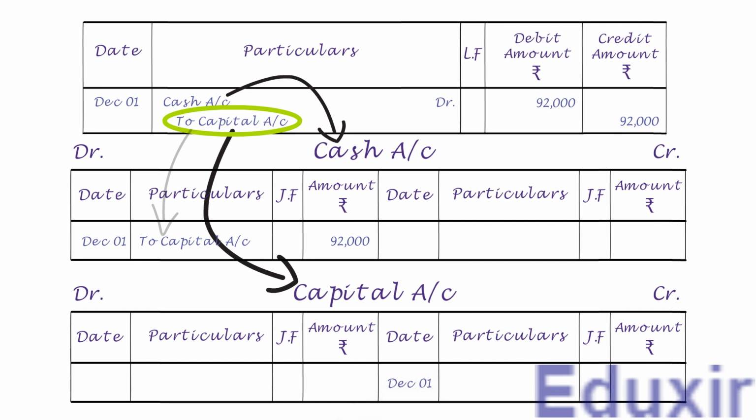The particulars column entries on the credit side are always prefixed with "by." Also, we need to write cash, signifying that the capital is brought into the business in the form of cash. Let us now write the credit amount of 92,000 rupees into the amount column.